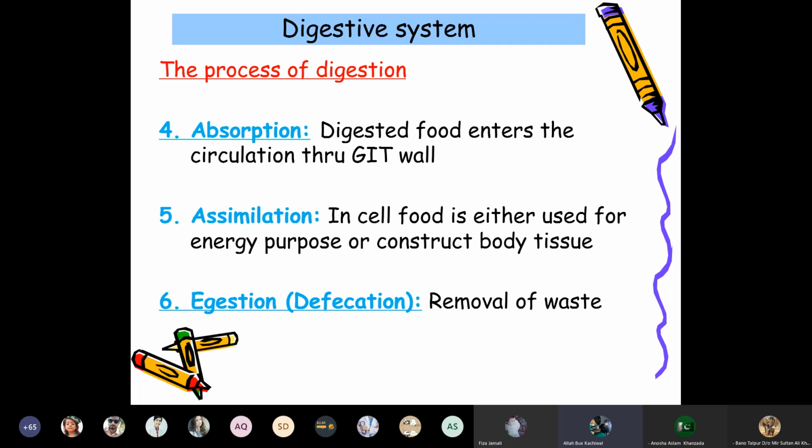Lastly, in the digestion process, if the ingredients are not digested and not absorbed, then they are excreted. That is known as egestion or defecation. So removal of the waste product takes place from the digestive tract.